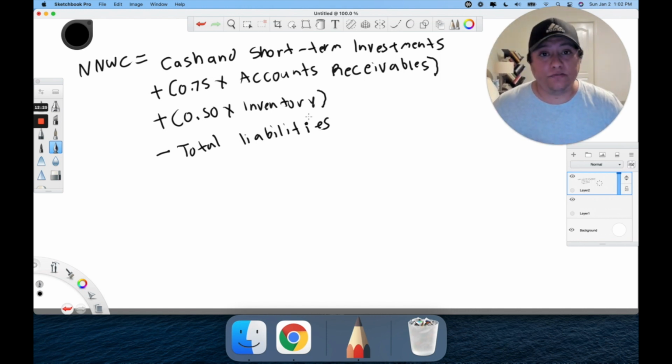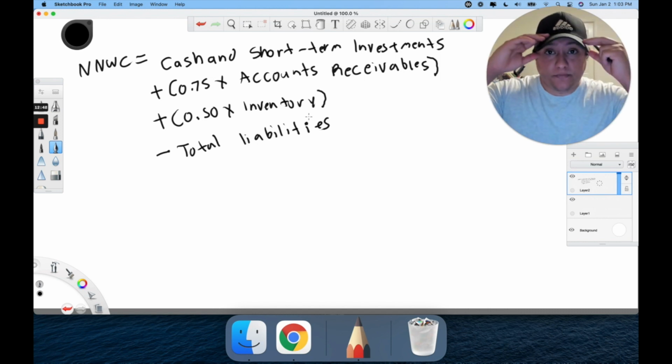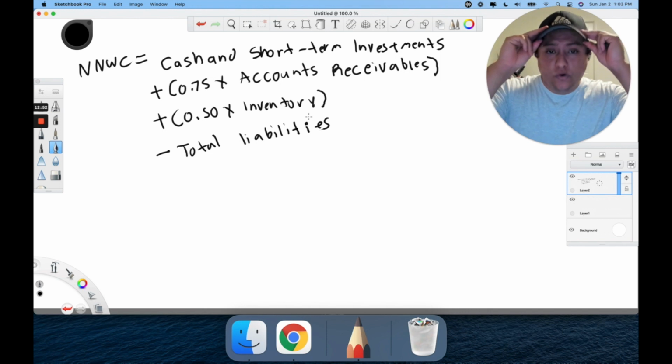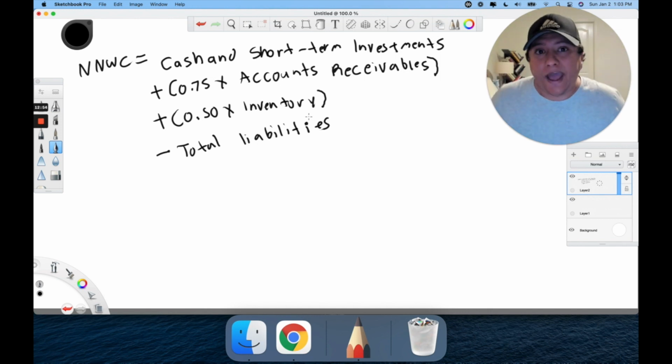It's cash and short-term investments. Now, within the current assets, we're going to discount account receivables, and account receivables is money that is owed to the company. But the problem with account receivables is that we don't know if they're going to be getting that money. So we have to discount that. Inventory: I always give you the example, if you own a company that sells hats, and you have $100 million worth of hats, well, if you're liquidating your company, you're not going to sell the hats for their current value.